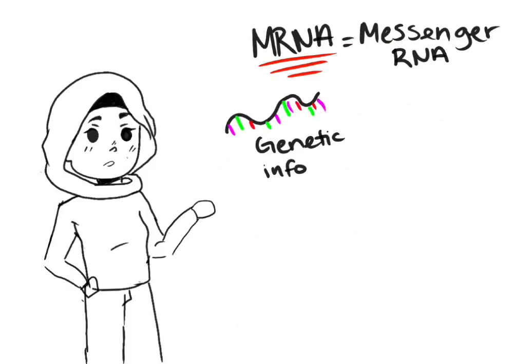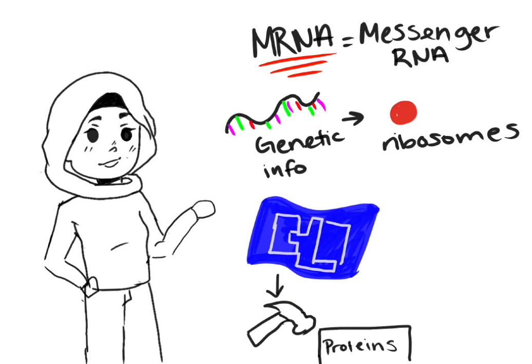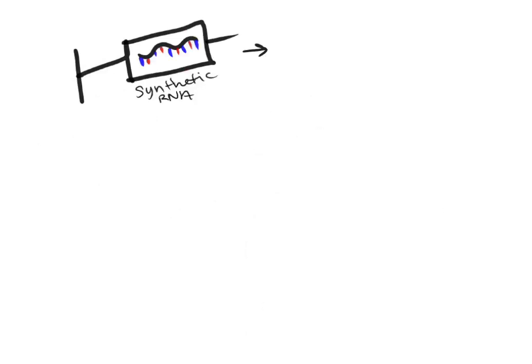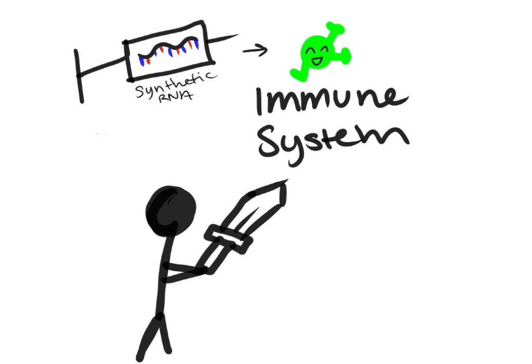mRNA, also known as messenger RNA, is a type of molecule that carries genetic instructions from DNA to the ribosomes in cells. It provides the blueprint for the cells to build specific proteins needed for various functions. In vaccines, they deliver a synthetic piece that instructs cells to produce a harmless part of a virus. The immune system generates an immune response and prepares the body to fight the real virus if it's encountered.